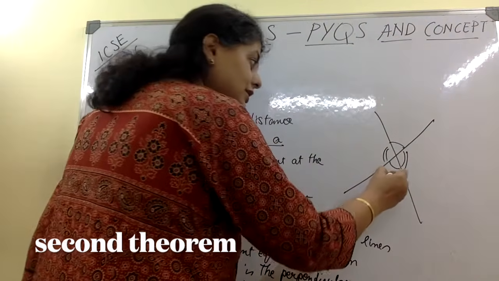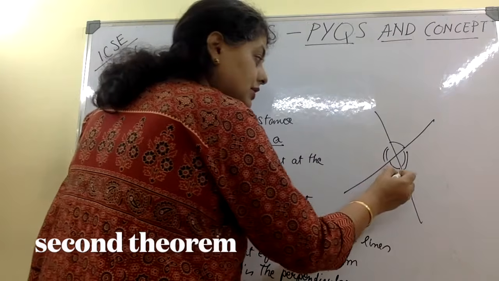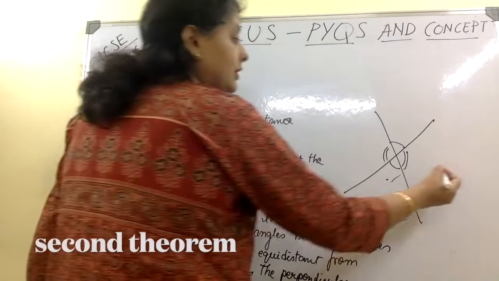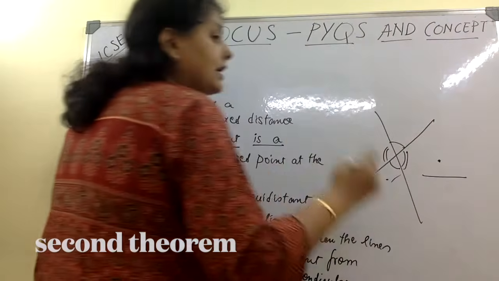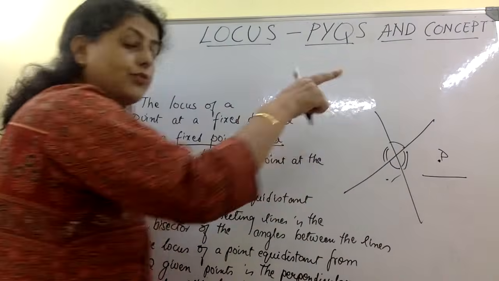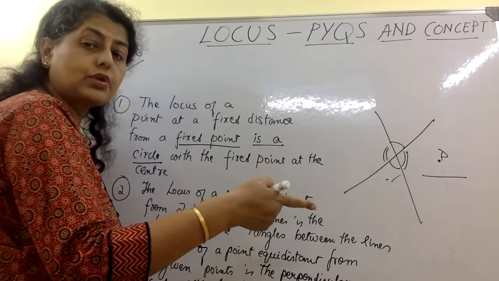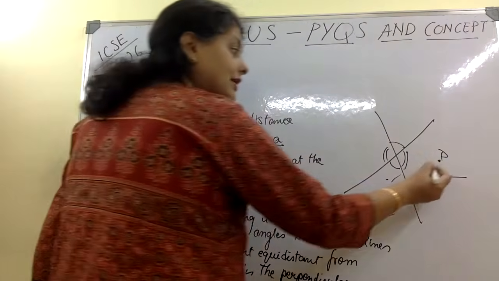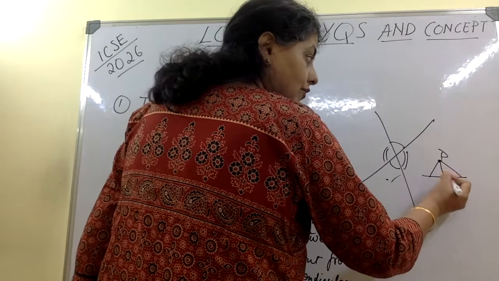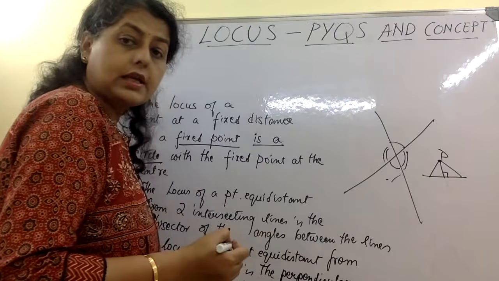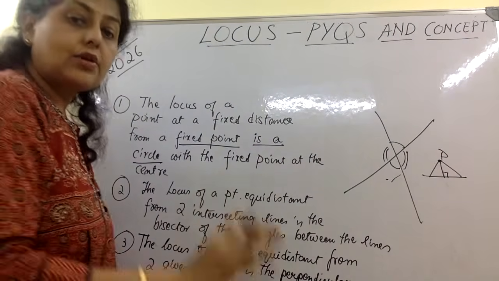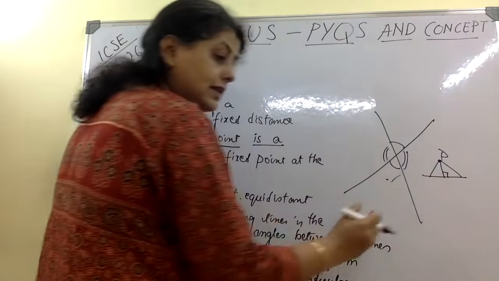If I put a point here, I want it to be equidistant from this and this. Now if you have a line and you have a point, say this point P, what is the distance of this point from the line if I ask you? Will you draw it like this to measure the distance, or like this, or like this? Whenever we measure distance, it is always the 90-degree line.